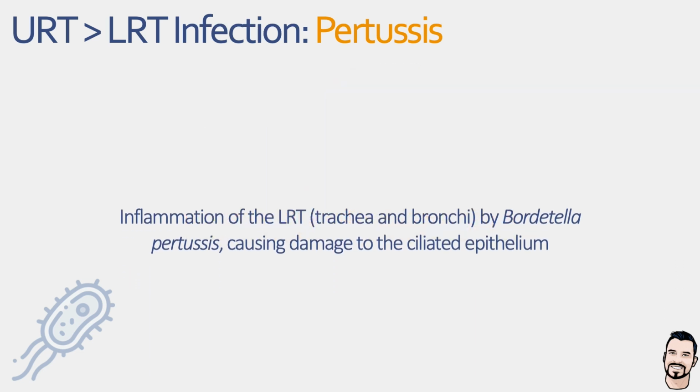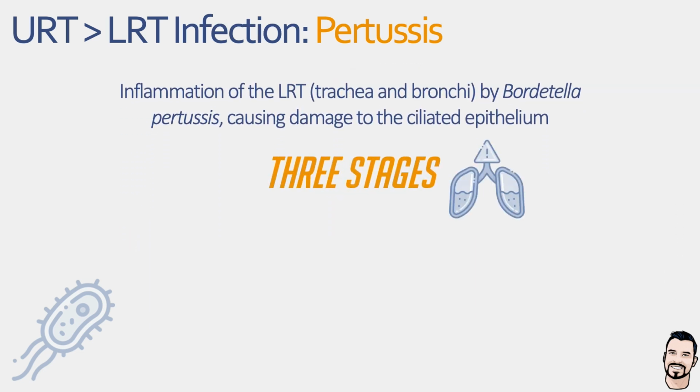Now, pertussis follows a 3-stage clinical course, and understanding these stages helps explain both its symptoms and why it spreads so effectively. The first stage is the catarrhal stage, which lasts around 1 to 2 weeks. During this phase, Bordetella pertussis begins damaging the respiratory epithelium, leading to mucus accumulation in the airway. Symptoms resemble a common cold, including fever, runny nose, and a mild cough. Despite the mild presentation though, this is the most highly contagious stage of infection.